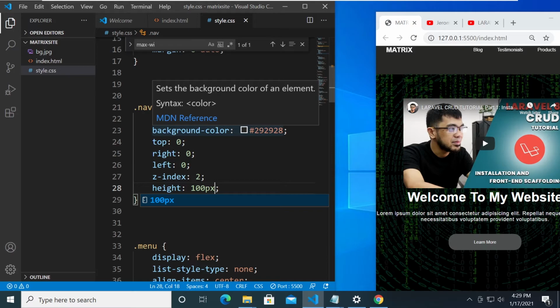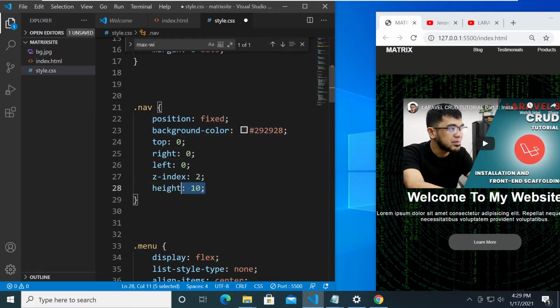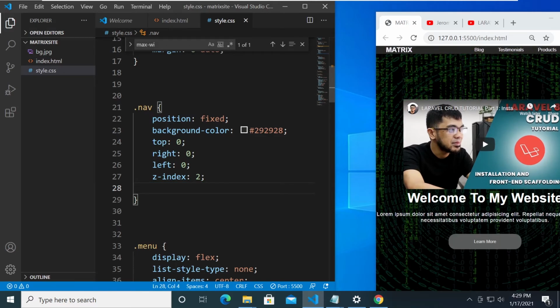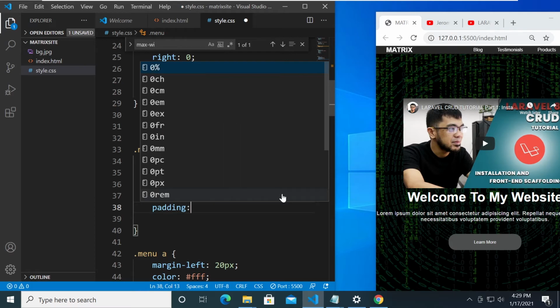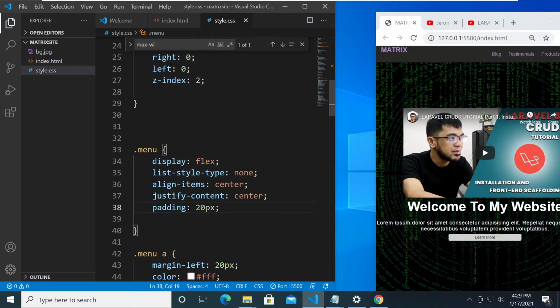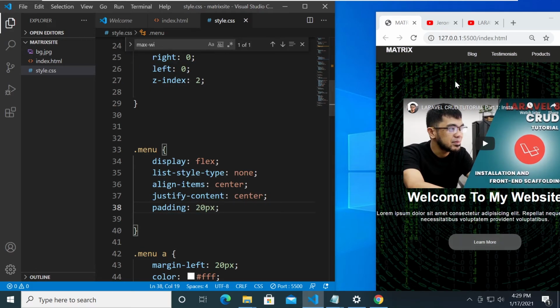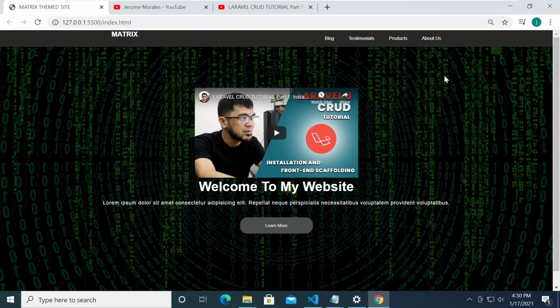Okay, that's a little bit too much. Or maybe padding. Let's just set the padding probably for the menu. Let's set the padding of 20 pixels. All right, and now there you have it.